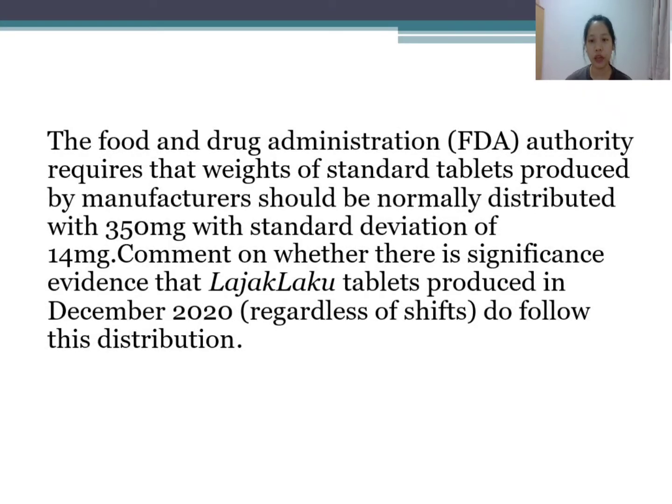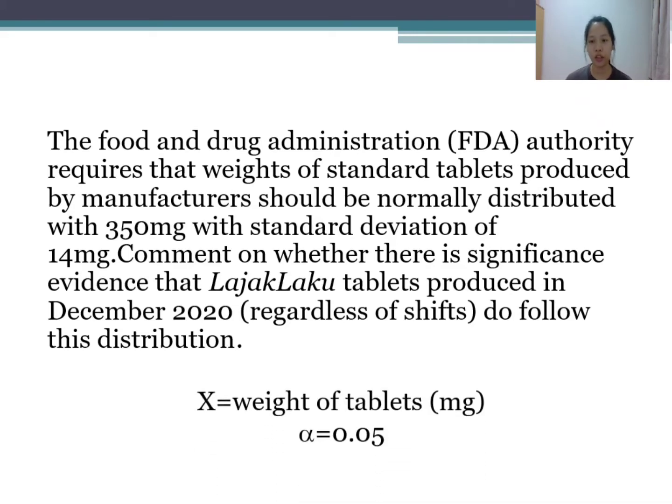In question B, the Food and Drug Administration (FDA) authority requires that the weights of standard tablets produced by manufacturers should be normally distributed with 350 mg with standard deviation of 14 mg. We are asked to comment on whether there is significant evidence to follow this distribution. Therefore, in this question, we assume that X is equal to the weight of tablets in units of mg and the significance level alpha is equal to 0.05.